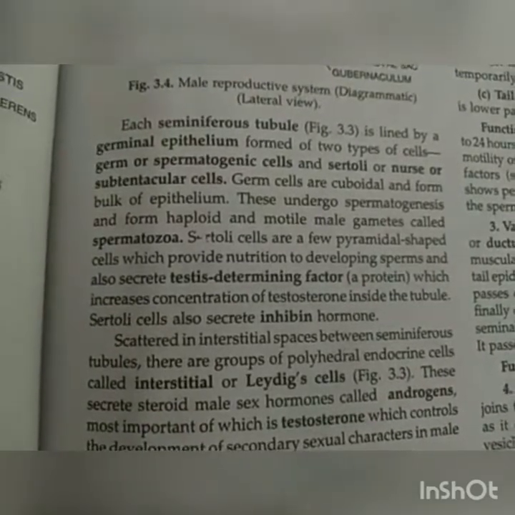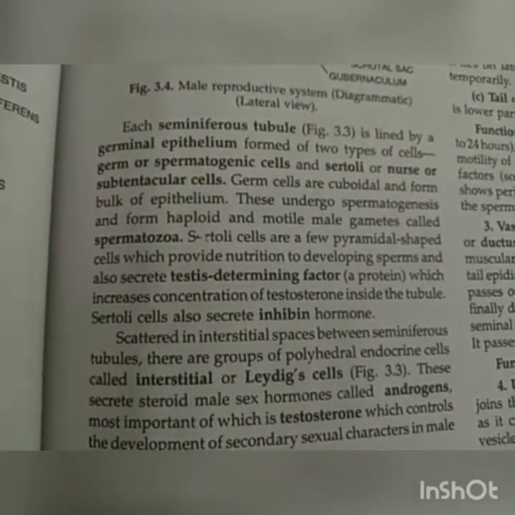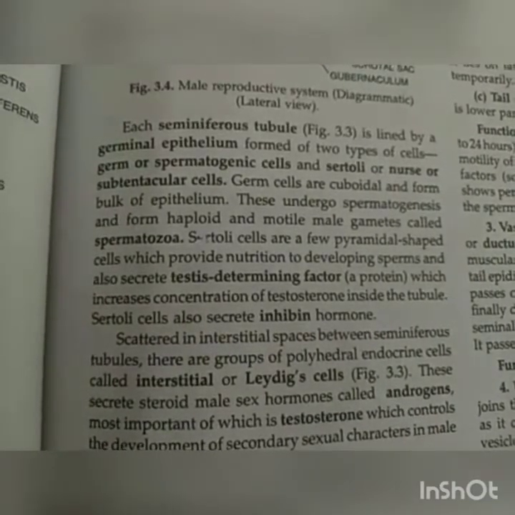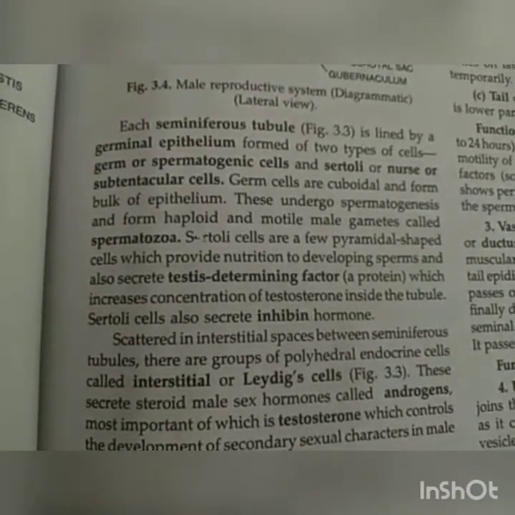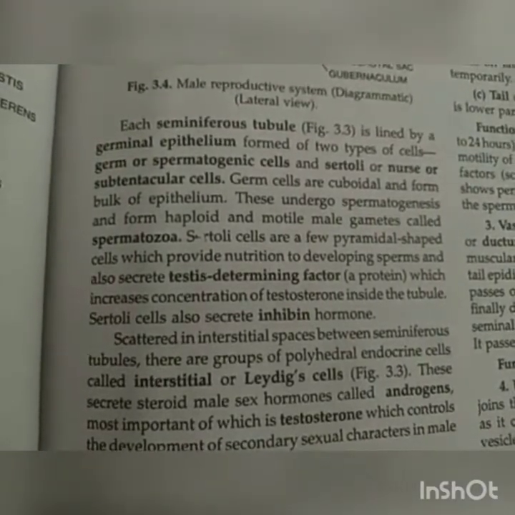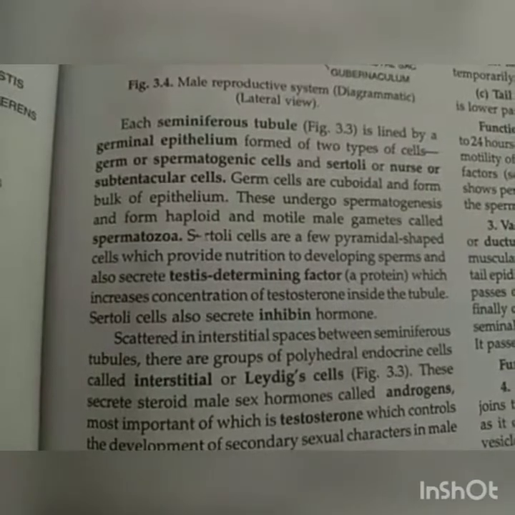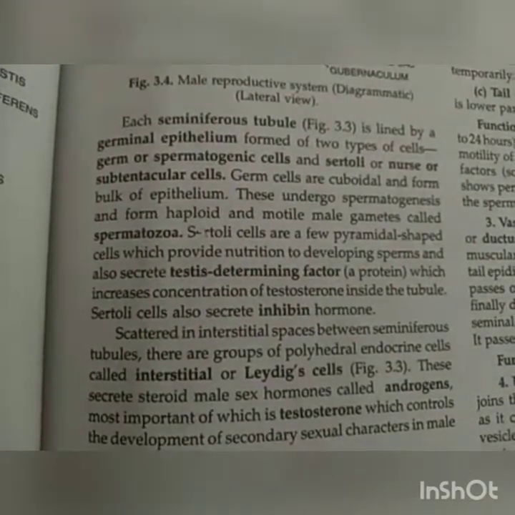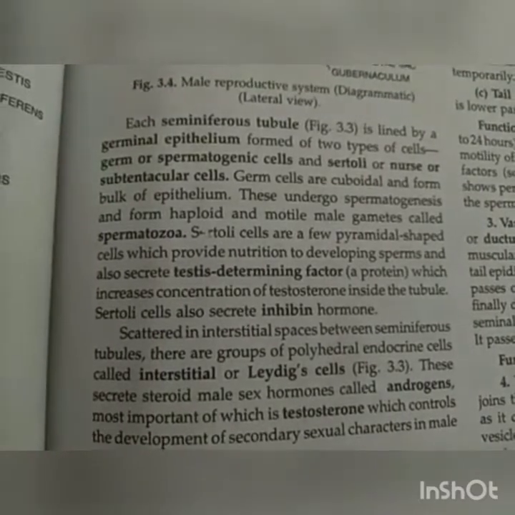When a sufficient amount of testosterone is formed inside the human male and the essential characteristics are developed, there is a necessity to block the process. In those cases, a feedback mechanism works that is initiated by Sertoli cells by secreting a hormone called inhibin.